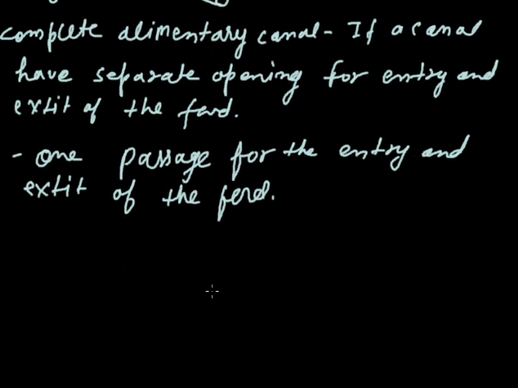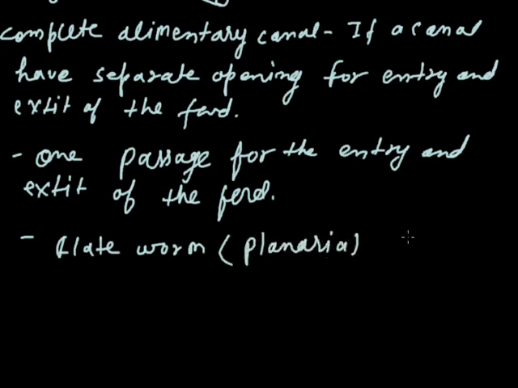For a complete alimentary canal, we give the example of humans and other kinds of organisms. And for the incomplete alimentary canal, we give the example of flatworms like planaria and platyhelminthes. These are all organisms that have an incomplete alimentary canal.